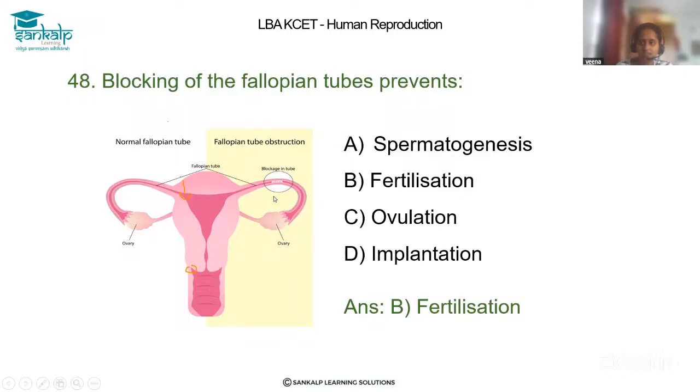We have already studied this mechanism. Fertilization takes place in the fallopian tube, in between the ampulla and isthmus region. If the fallopian tube gets blocked, then the released secondary oocyte cannot reach the isthmus ampulla region, and it cannot fuse with the sperm. So which mechanism is prevented? The answer is B, fertilization.